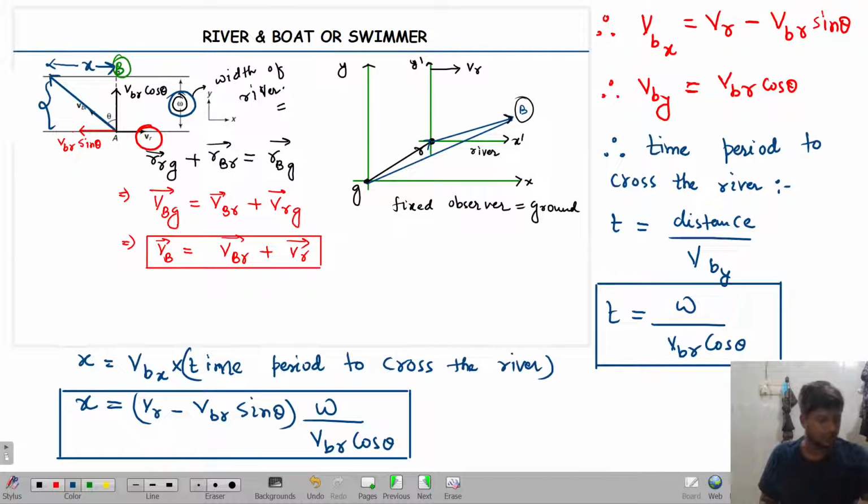Okay. Now, as we have derived all of these physical quantities, based upon these we can derive two or three more quantities. Now look over here. The question actually comes this way. There are some questions which come in this kind of way.